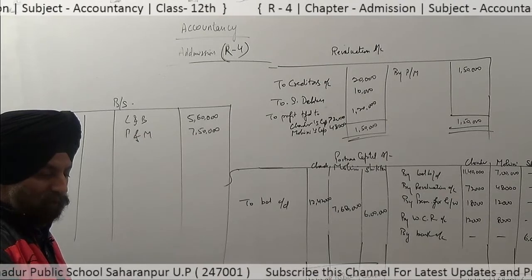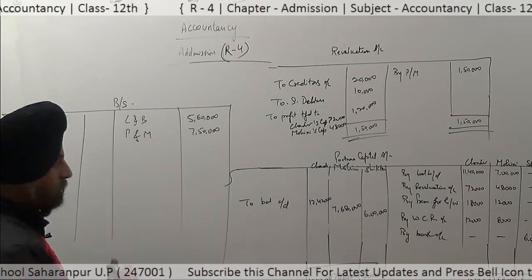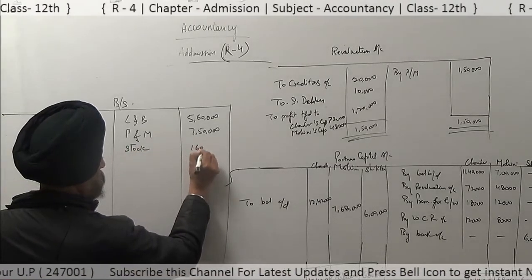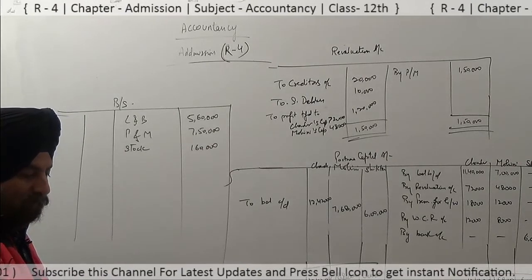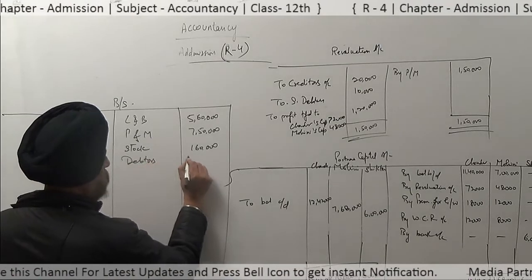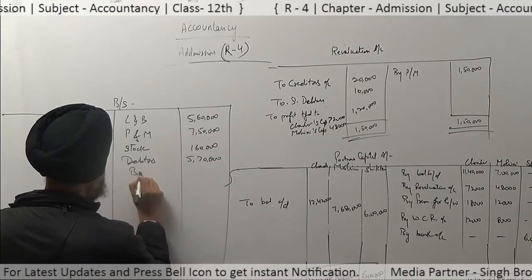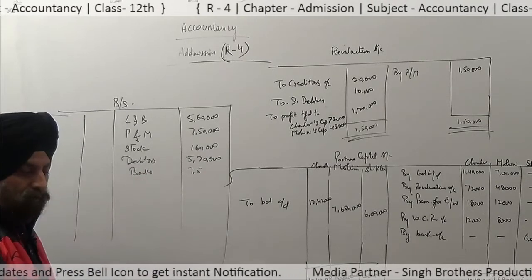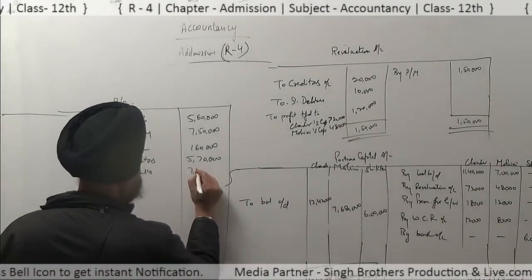Stock, 1,60,000. Debtors, 5,70,000. And the bank account, rupees 7,30,000.